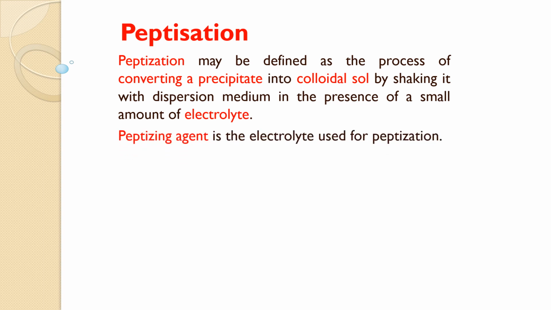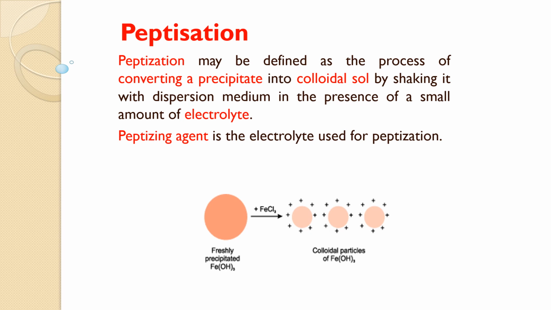The electrolyte which is used for peptization is known as peptizing agent. Here is the example: freshly precipitated ferric hydroxide, when treated with ferric chloride, the precipitate absorbs Fe3+ ions and the colloid is formed.